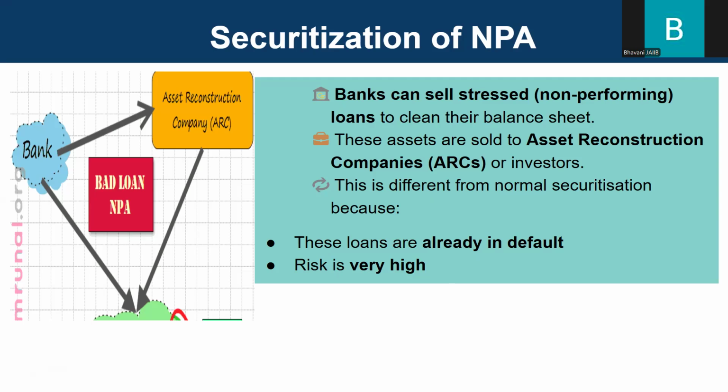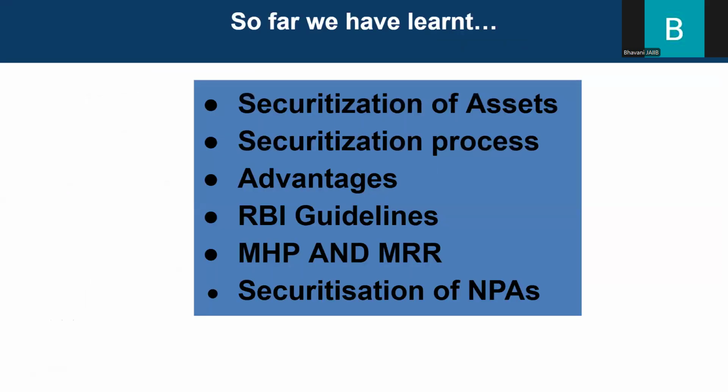Okay. So for us to remember this securitization topic, we need to know that securitization is like turning loans into products that can be sold. It helps banks get quick money, it spreads the risk and makes the financial system stronger. So this is the whole purpose of securitization of assets. So far we have learned about the securitization of assets, the process of securitization, the advantages, what the RBI guidelines for securitization are, the MHP and MRR, and the securitization of NPAs.